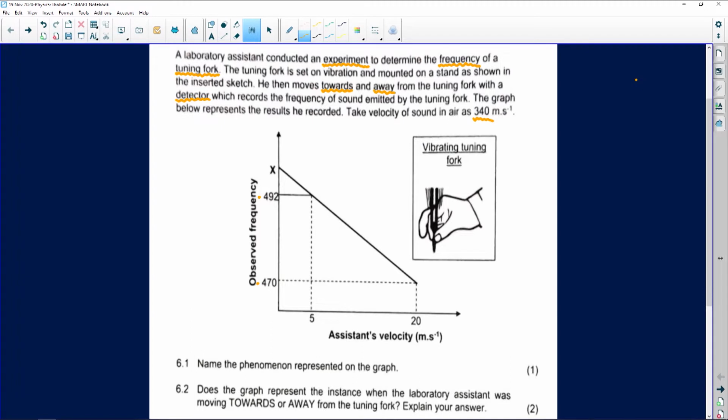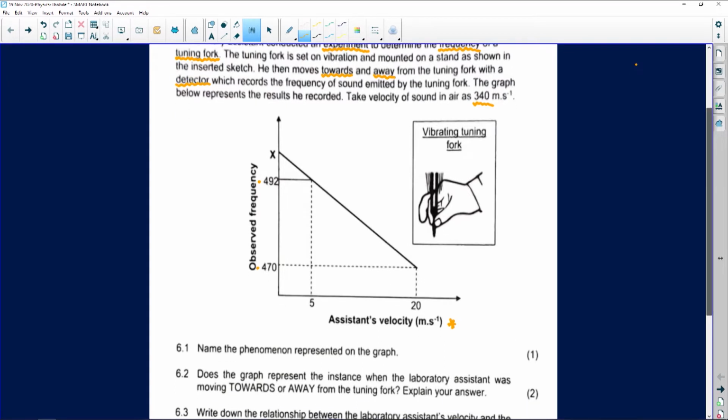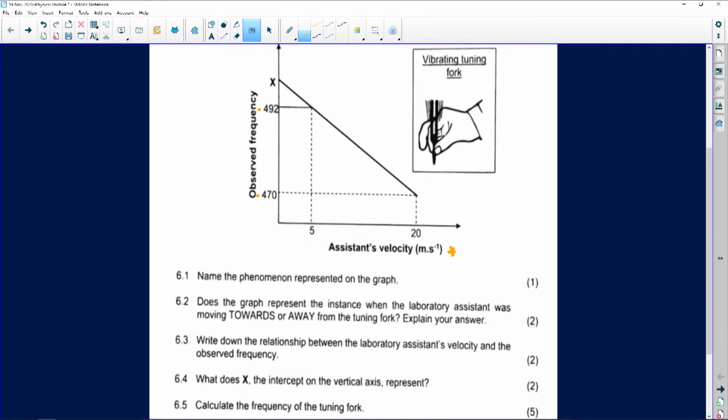This is the assistant's velocity. Remember, most of the time when we talk about velocity, we talk about the listener or the sound source actually moving and so forth. So this is the time that we're given. So let's see what questions come with this diagram. The first one says, name the phenomenon represented on the graph.